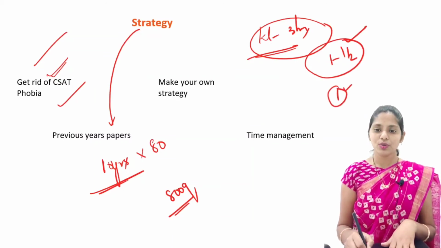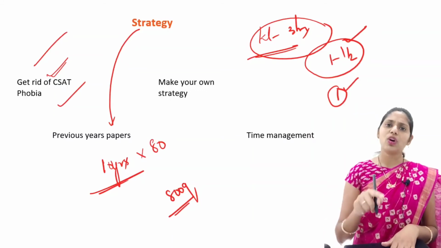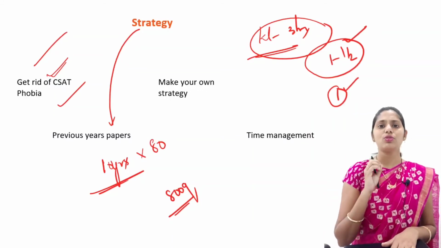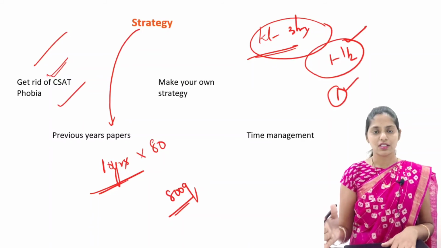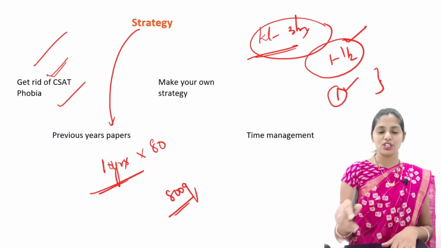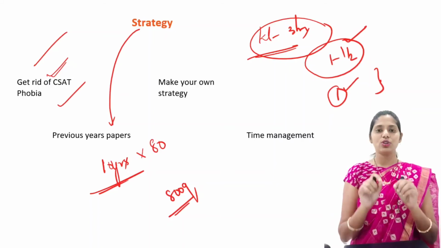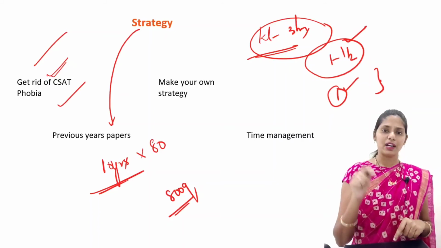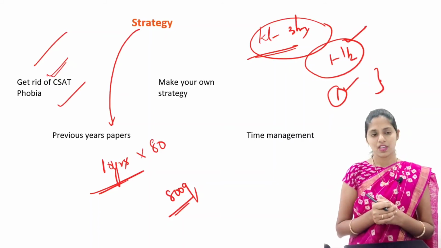For example, if you are doing percentages, then any question that comes from percentages, you have to do correctly. Similarly dice, coding and decoding. You have to practice in all dimensions. If you are selecting a topic, you have to ensure that any question that comes from that topic, you will do correctly.